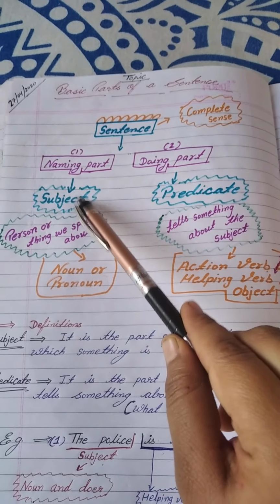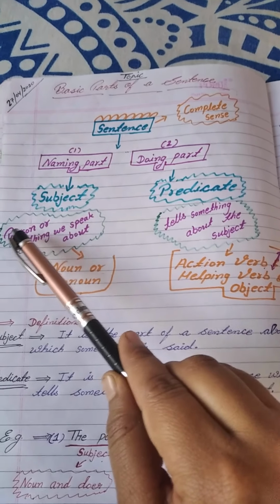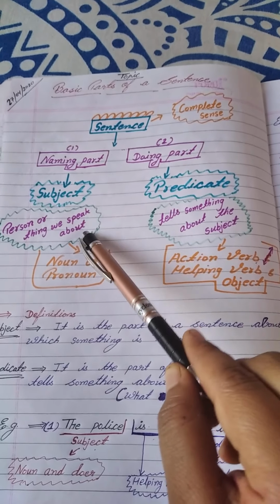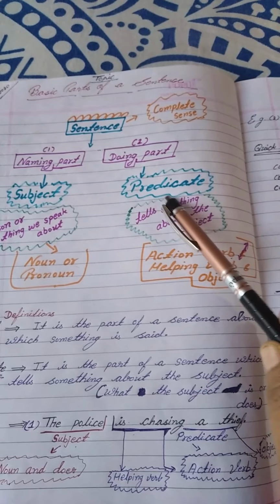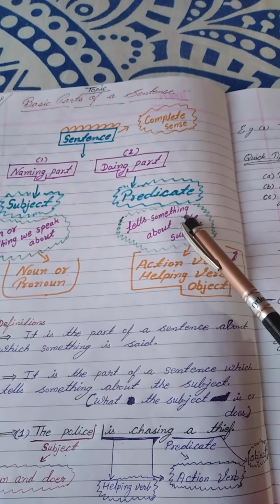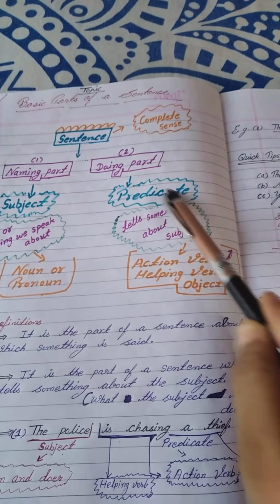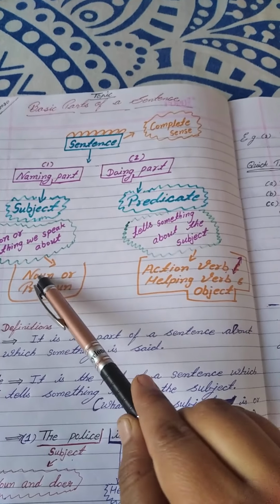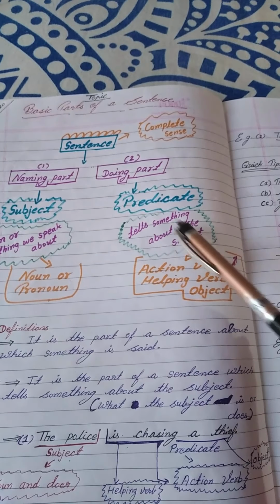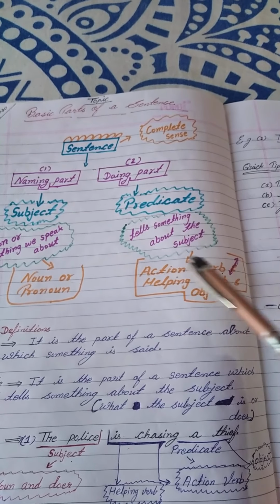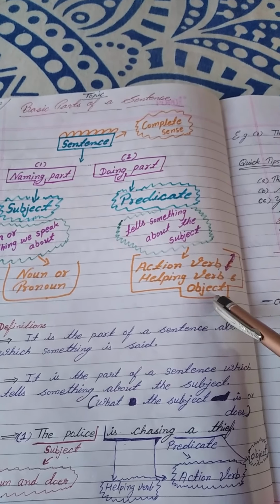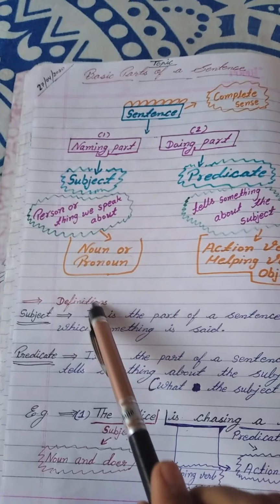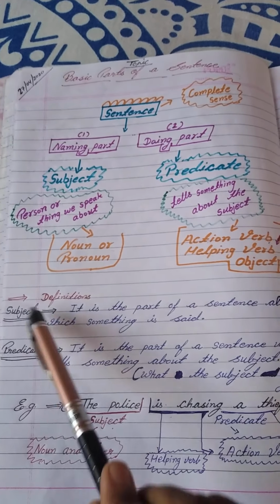Subject. What is a subject? The person or thing we speak about is called the subject, and the predicate tells something about the subject. A subject contains a noun or pronoun, and the predicate contains an action verb or helping verb and object. So there are two definitions, subject and predicate.